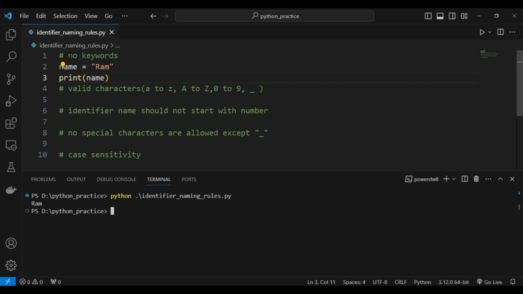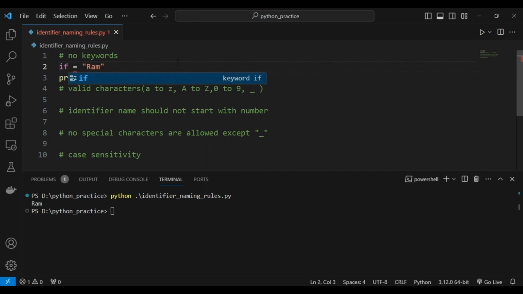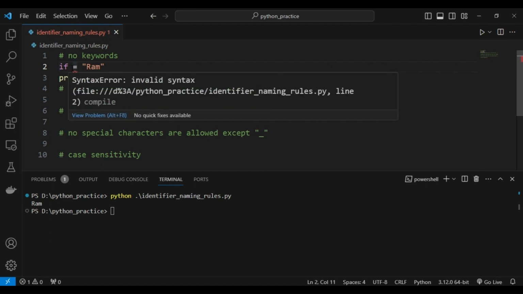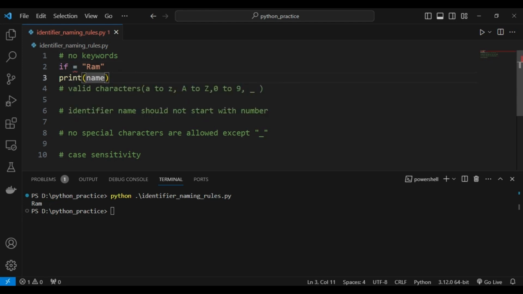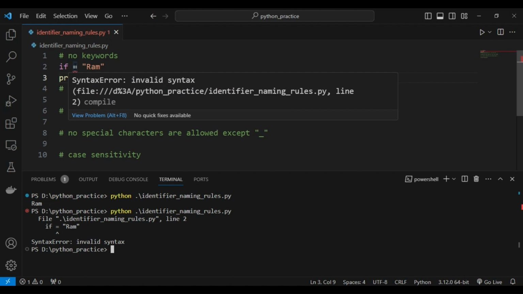So what our rule is saying, no keywords are allowed. For example, instead of taking name as an identifier or variable name, if I have taken if here, so if is one keyword in Python. Here VS Code is already giving me an error, syntax error, invalid syntax. Still we will run this program and check what happens. For sure we are going to get a syntax error, right? Invalid syntax. So from this we have verified no keywords are allowed as a variable name, right?